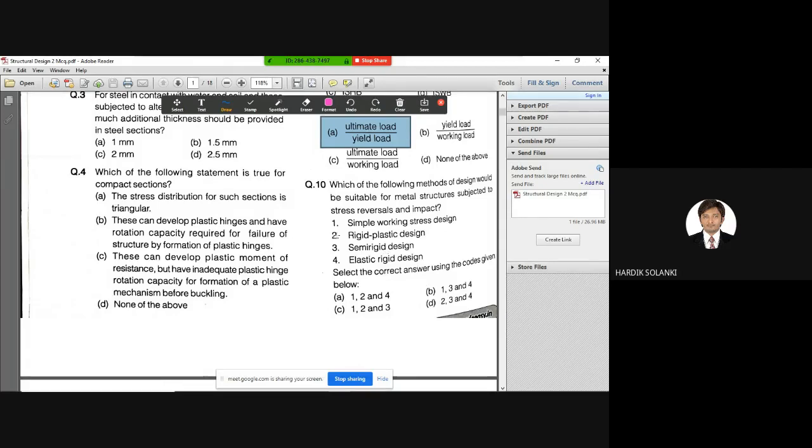The wrong one here is the rigid plastic design, because this type of design is not possible. This is not there in any code. So once again, I'm repeating, you need to refer to the IS codes very thoroughly. For this question the correct answer will be B, because 1, 3, and 4 is correct: simple working stress design, semi-rigid design, elastic rigid design. All right. So question number 10, answer is B, 1, 3, and 4.